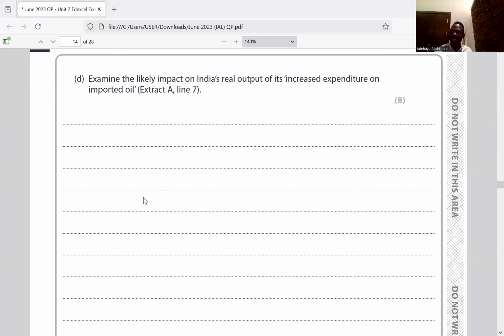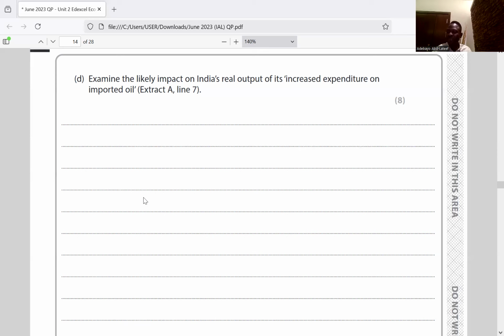And what is real output? It can be defined as the price of a country's output adjusted for inflation. Real output is a country's output adjusted for inflation. That is what real output is. So an increase in expenditure on imported oil is likely to reduce the aggregate demand of India. Aggregate demand is consumption plus investment plus government spending plus export minus import. So now import is increasing. If import is increasing, when you take this away, it reduces the aggregate demand. So an increase in importation will reduce the value of India's national income, which is the same as aggregate demand.